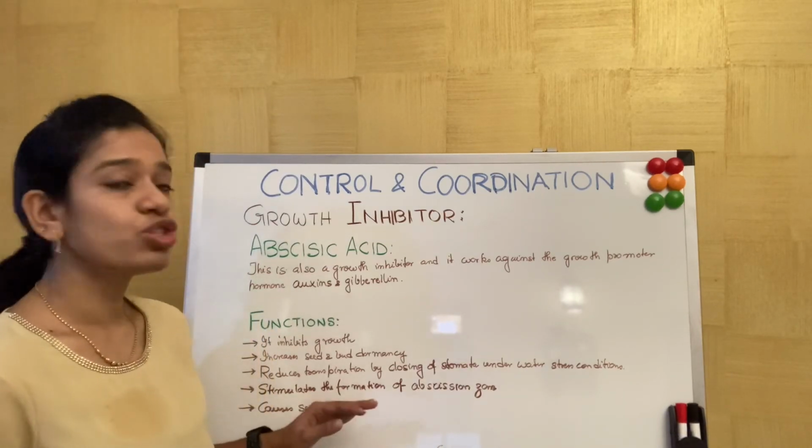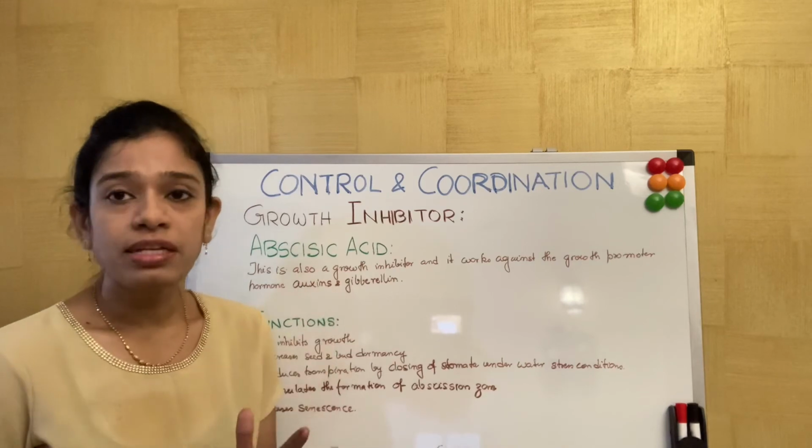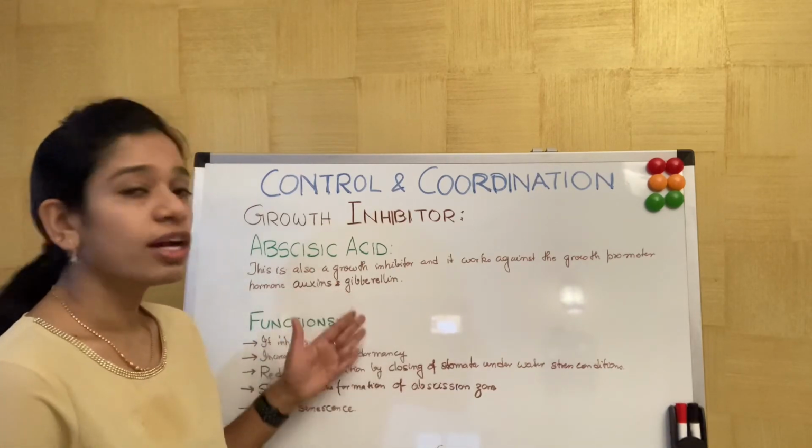This brings us to the end of the plants part of control and coordination.